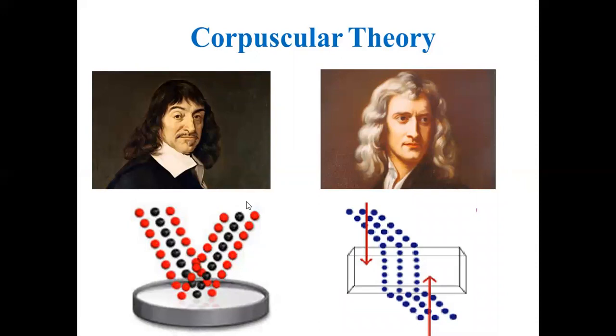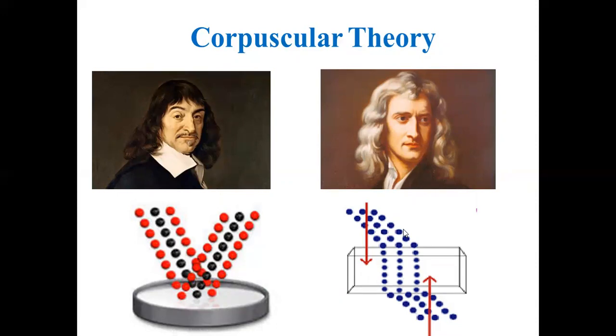But later on, it was found that on some surfaces, when light falls on the surface, a part of the light gets refracted and a part of the light gets reflected. So how come some particles are attracted by the surface, and how are they reflected by the same surface? That question, simultaneous reflection and refraction, was not explained by Newton. So this theory failed.